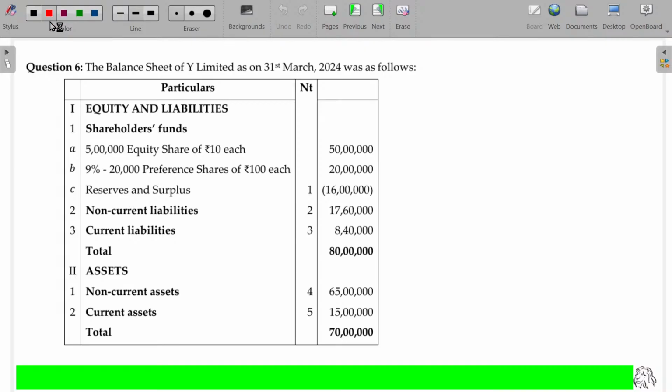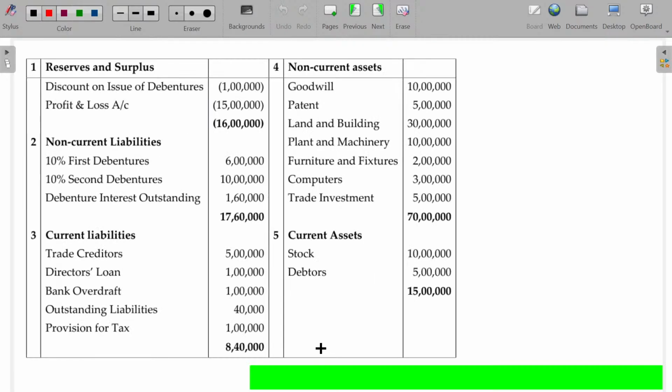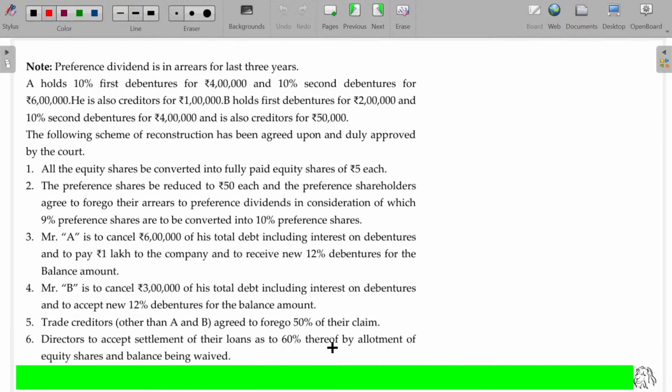Question number 6. The balance sheet of Y Limited as on 31st March 2024 was as follows. With the balance sheet, we have been given 5 schedules, so I have listed all these things here. And adjustments: preference dividend is in arrear for the last 3 years.